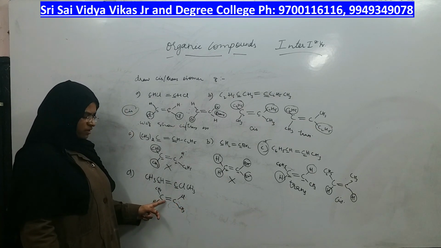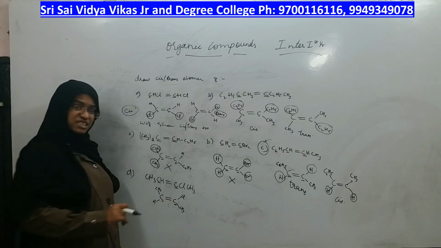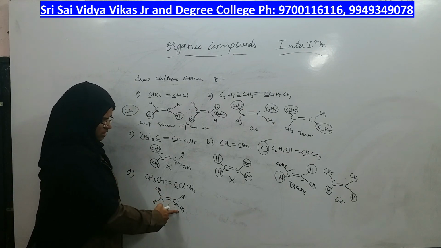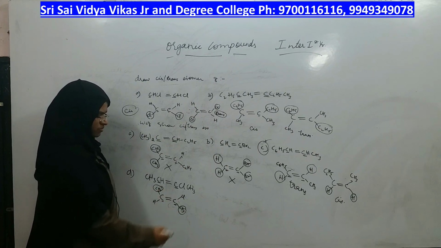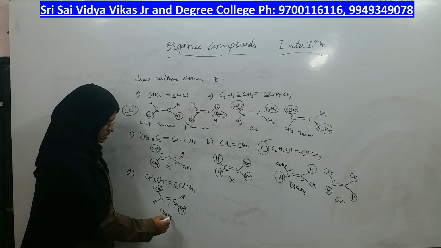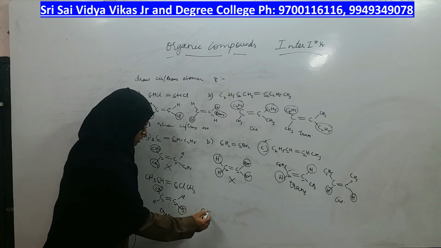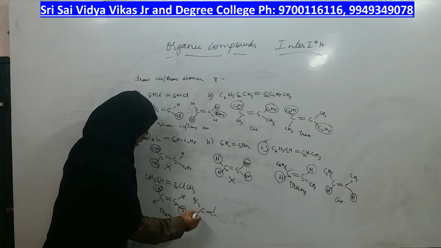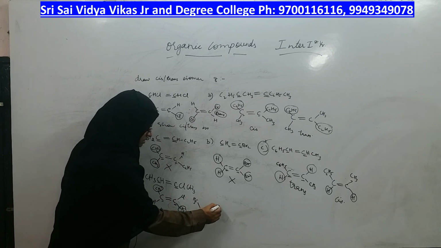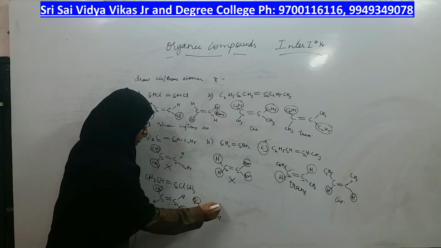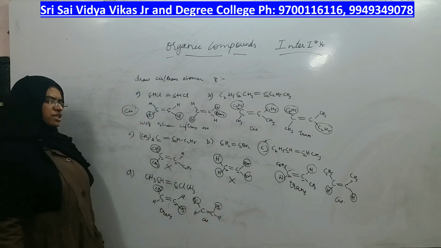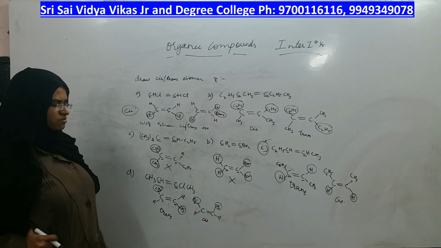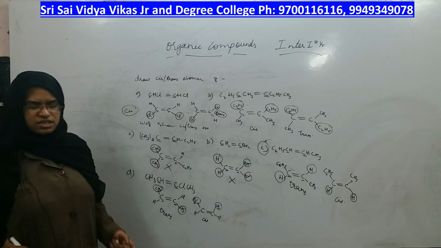Now you compare whether both the carbons has any groups same. Yes, CH3 and CH3 on both the carbons it is present. Where are they? They are trans to each other. That means it is a trans isomer. If I can get a trans isomer, that means even cis isomer is also present. What should I do? I should change the position of methyl group from bottom to top. That's it. Now they are on the same side. That means it is cis isomer. So compound A and B did not give any geometrical isomerism, whereas C and D is giving cis-trans isomerism.